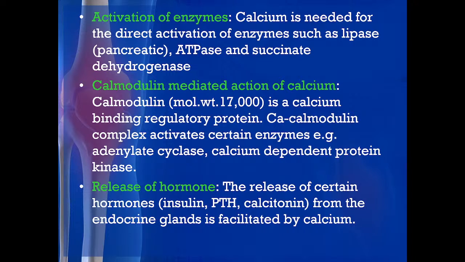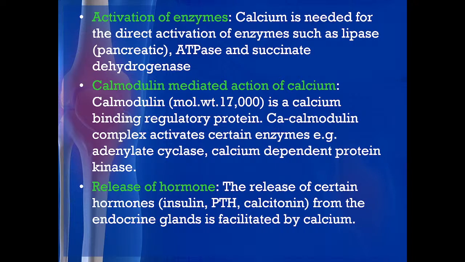Pancreatic lipase is important in the adult, and then comes the hormone sensitive lipase and lipoprotein lipase, which are outside the GI tract. The activation of these enzymes is through calcium, and also for the ATPase enzyme and succinate dehydrogenase, we require calcium for activation.